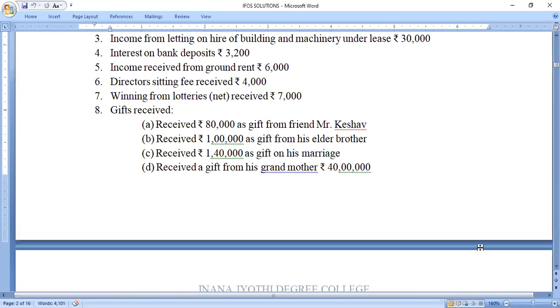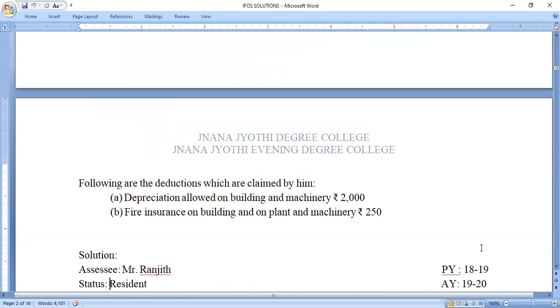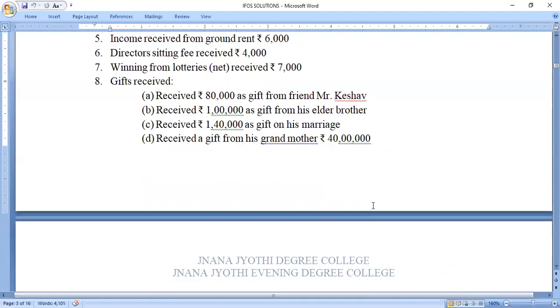So please check in the problem if there is any expenditure made on that building or machinery. If you observe, they have clearly mentioned that depreciation allowed on building and machinery is rupees 2,000, and fire insurance on building and plant and machinery is rupees 250. So this 2,000 and 250 can be claimed as deduction from the income from machinery or plant letting out on hire.